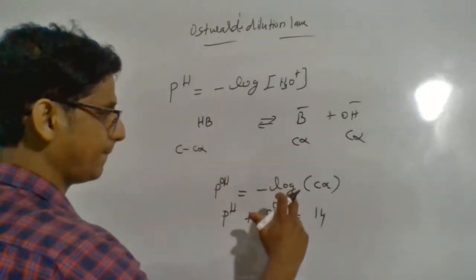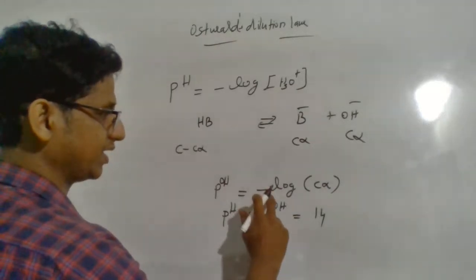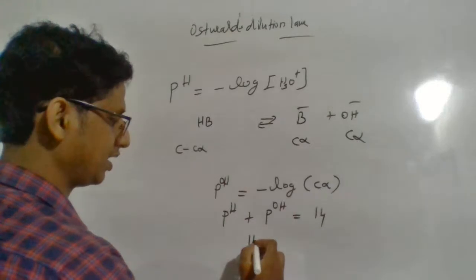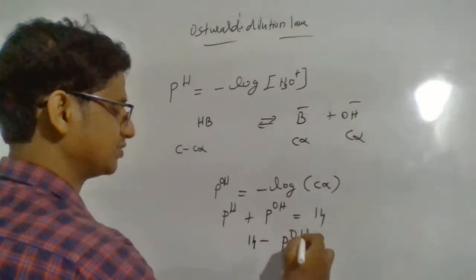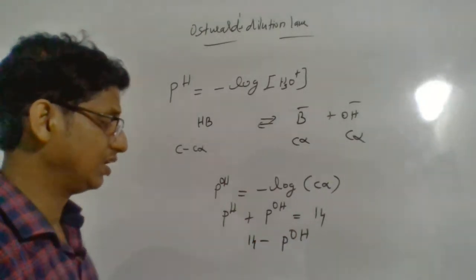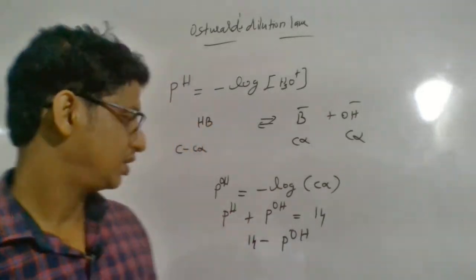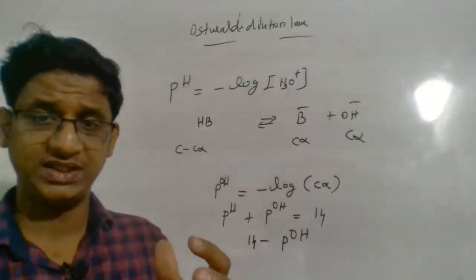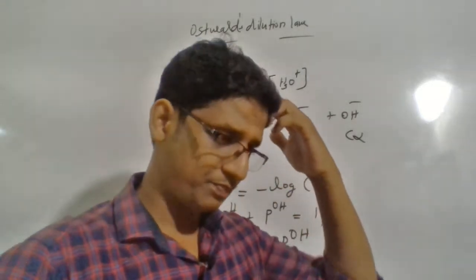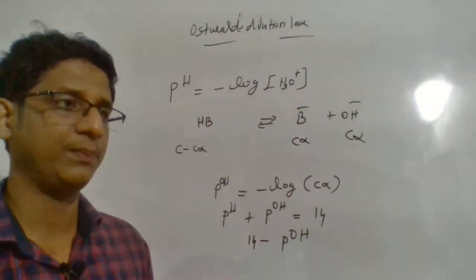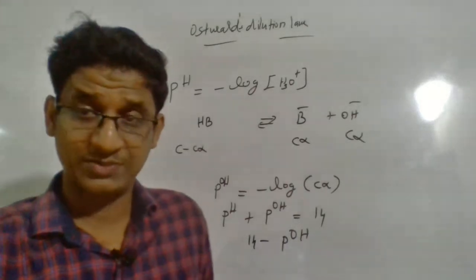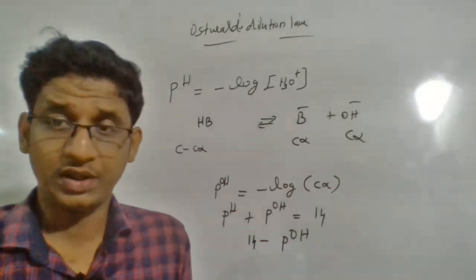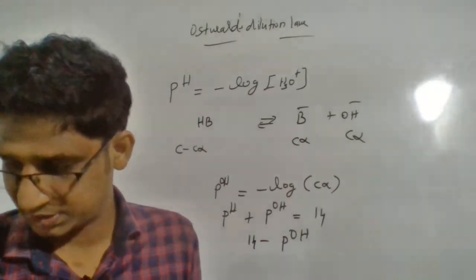So once you get pOH, which will be equal to minus log C alpha, you can still find pH by 14 minus pOH. 14 minus pOH will give you the pH of a weak base, because from a weak base we are going to get the pOH first. After getting pOH you can find pH by 14 minus pOH.